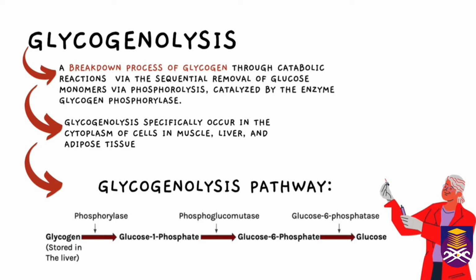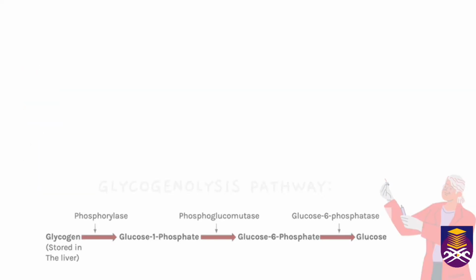Glycogenolysis, a breakdown process of glycogen through a catabolic reaction via the sequential removal of glucose monomers via phosphorylases catalyzed by the enzyme glycogen phosphorylase. Glycogenolysis specifically occurs in the cytoplasm of cells in the muscle, liver, and adipose tissue. The glycogenolysis pathway converts glycogen in the liver to glucose by the enzymes phosphorylase, phosphoglucomutase, and glucose 6-phosphatase.